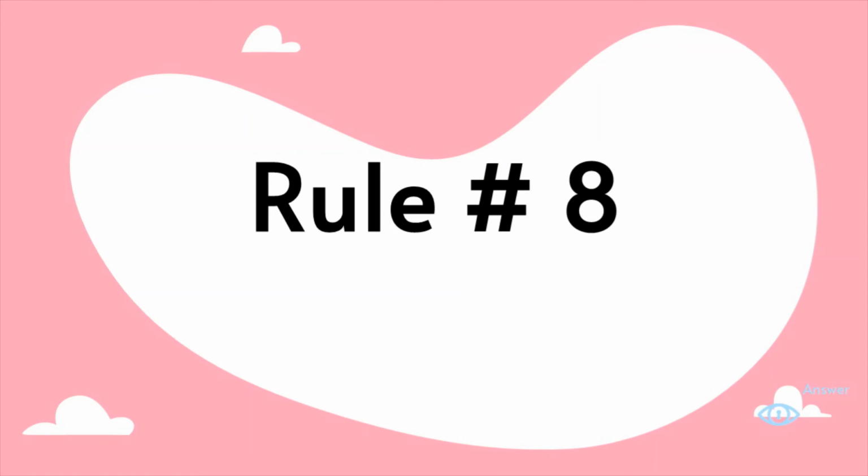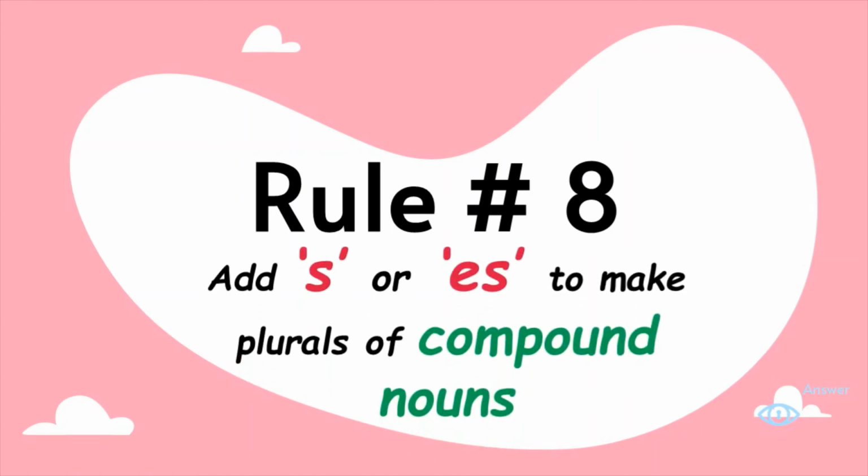Rule number 8. Here we add S or ES to make plurals of compound nouns. If you remember, compound nouns are those words that are formed with a combination of 2 or more nouns. Let's look at some of them.